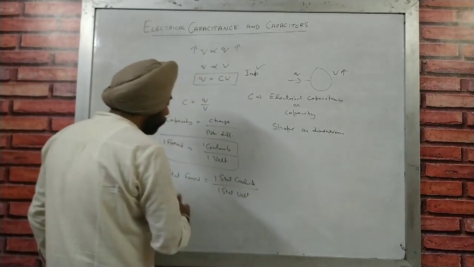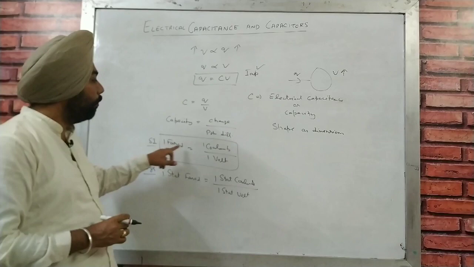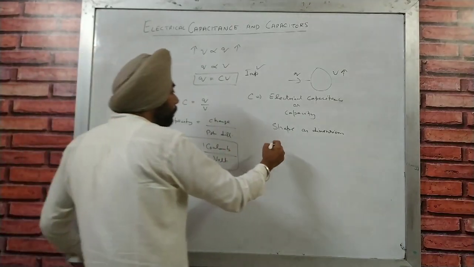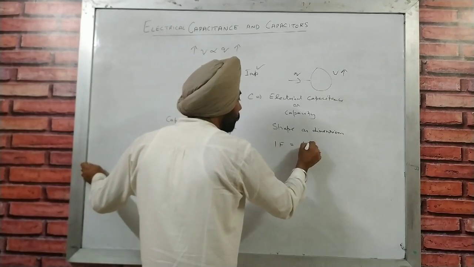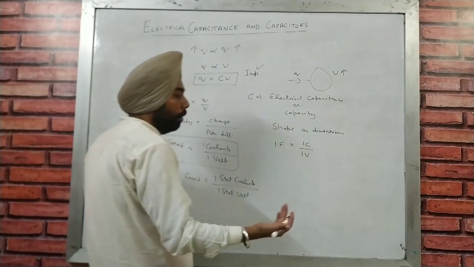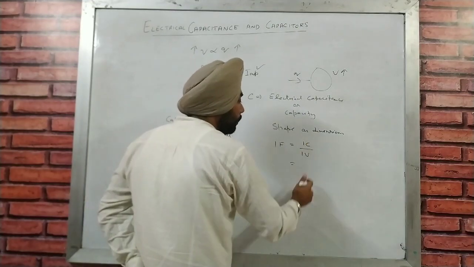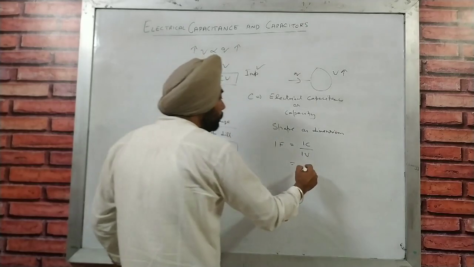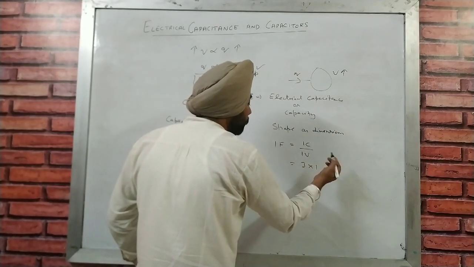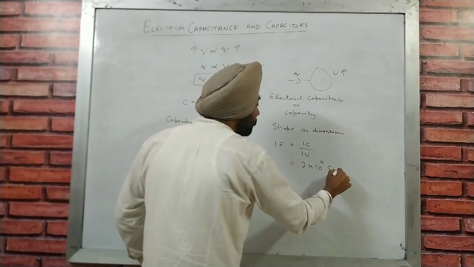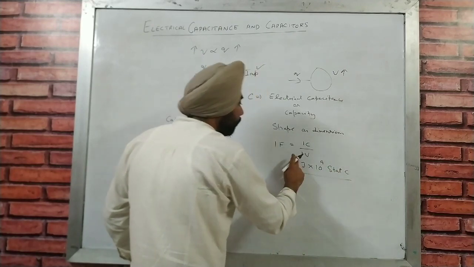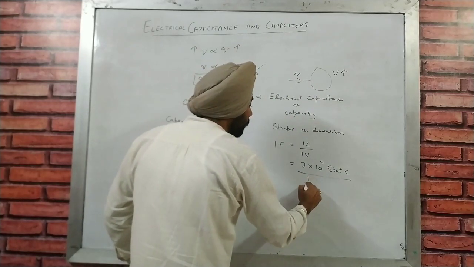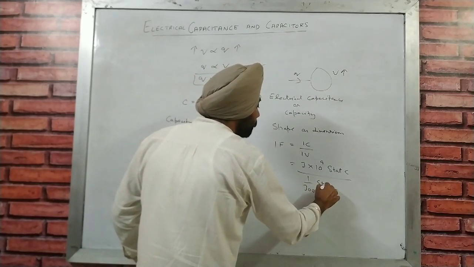If 1 farad is equal to 1 coulomb over 1 volt, then 1 coulomb can be converted into stat coulomb, that is 3 into 10 raised to power 9 stat coulomb, and 1 volt can be converted into stat volt, that is 1 over 300 stat volt. We have already done this.